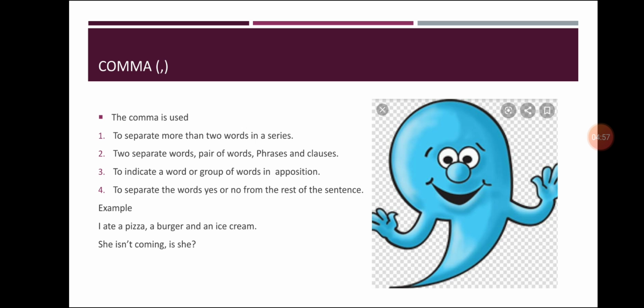So here: pizza, burger, ice cream. These are all the three items. So that is why we put commas over here.